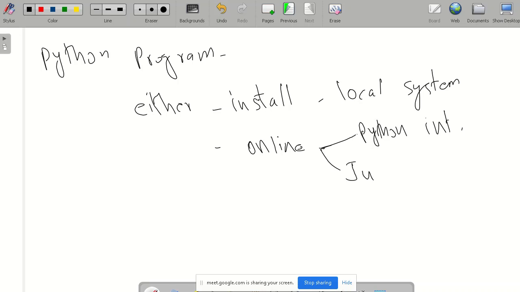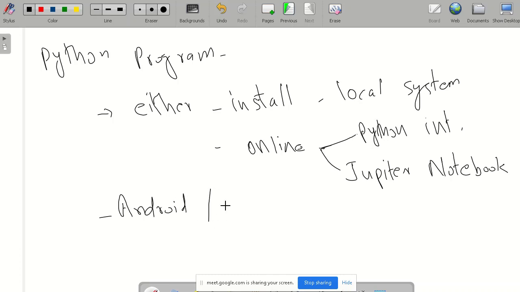So this is the process: we can install on a local system, or we can use online, or we can install on any mobile device, Android or Mac, or iOS.